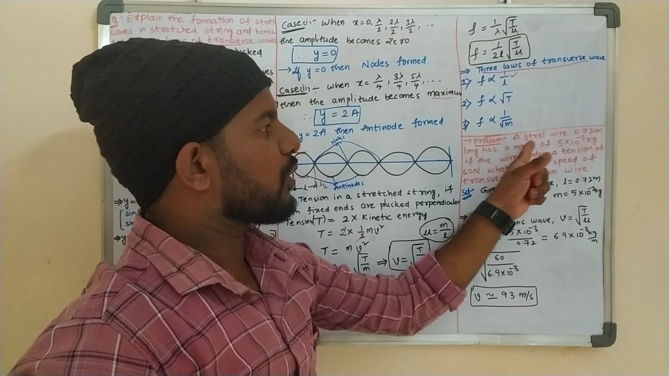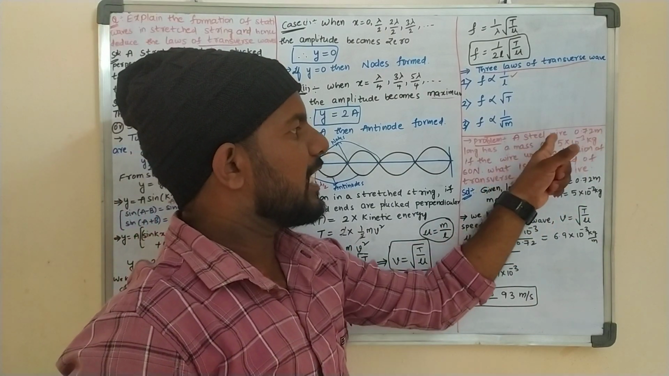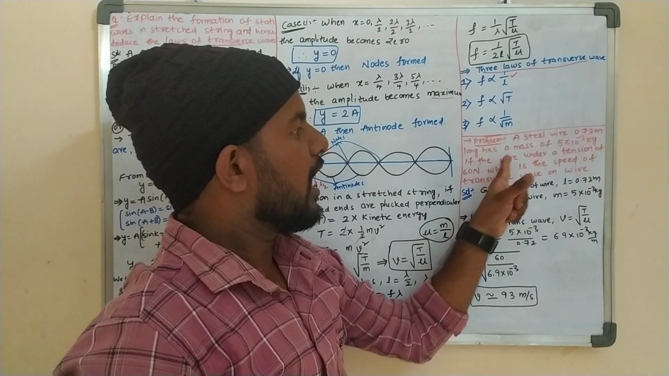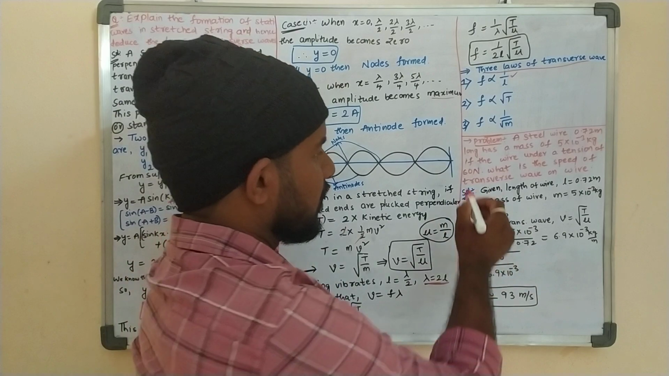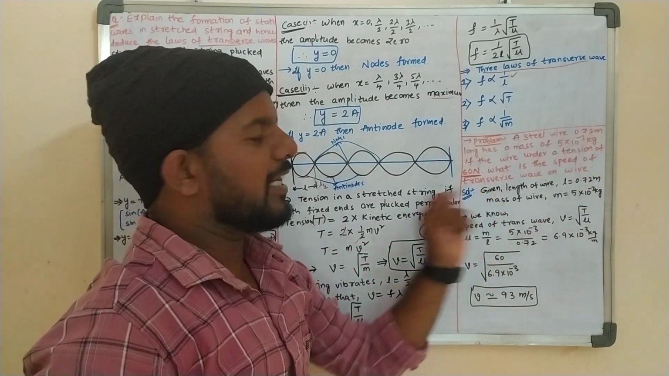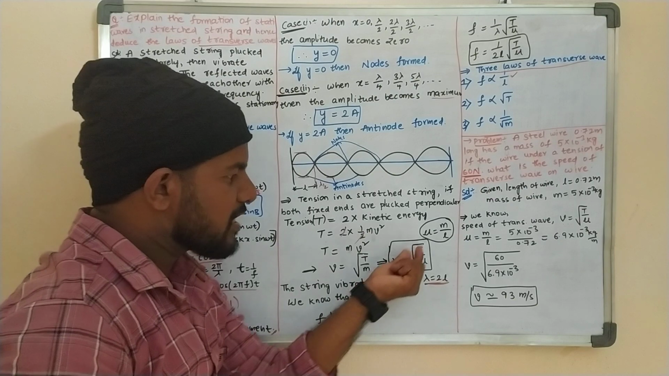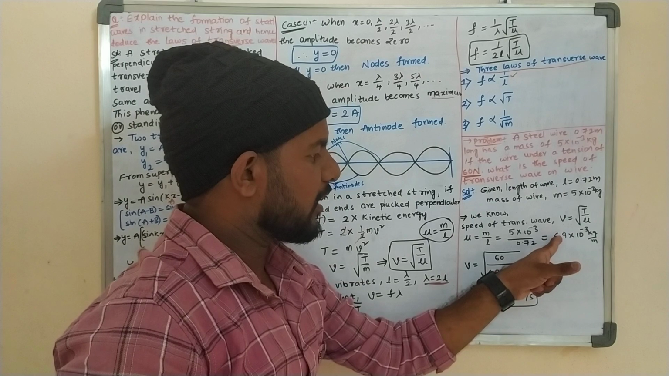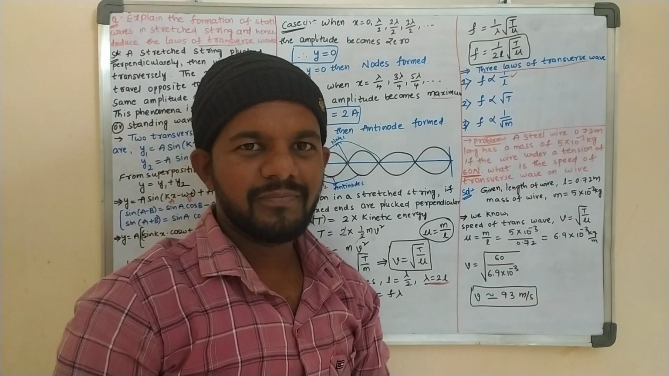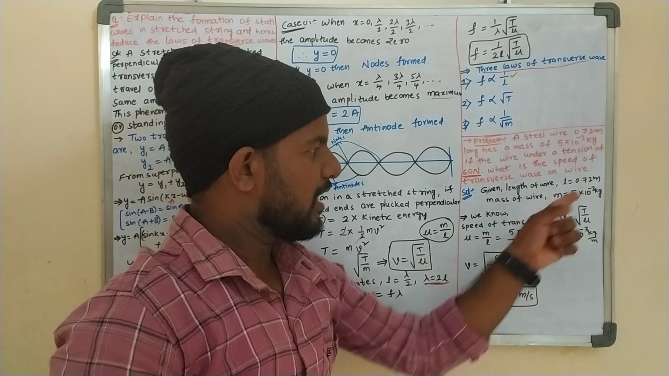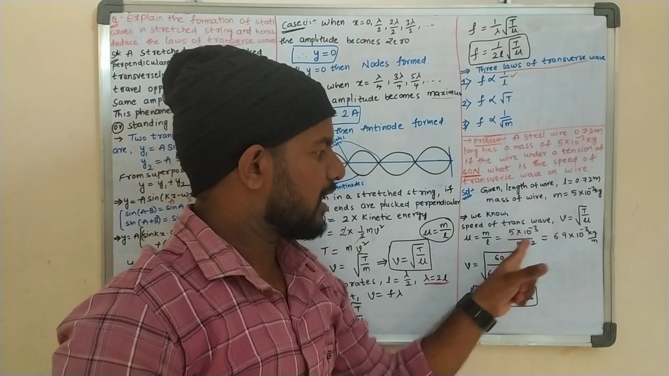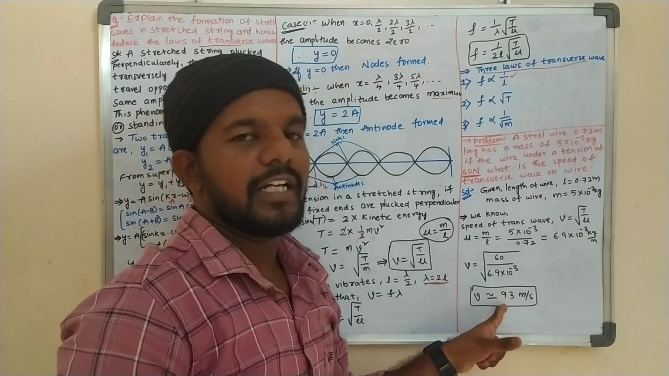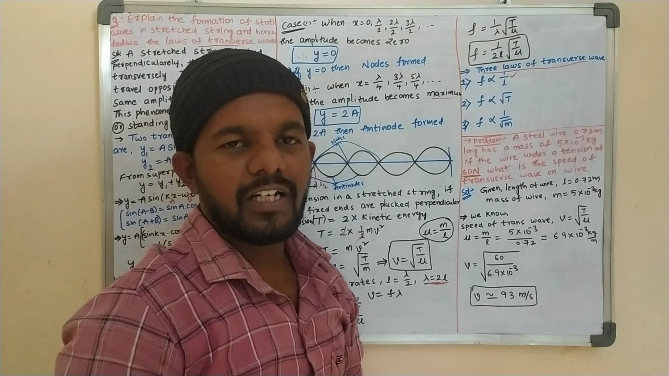Next we are moving forward to the problem: a steel wire of 0.72 meters long has a given mass, and the tension is also given. It asks for the speed. The speed expression, you know, is V equal to under root of T by mu. Length is given, mass is given, mass per length gives the mu value, and tension is given. Tension by mu, you will get approximately 93 meters per second, which is the correct answer.